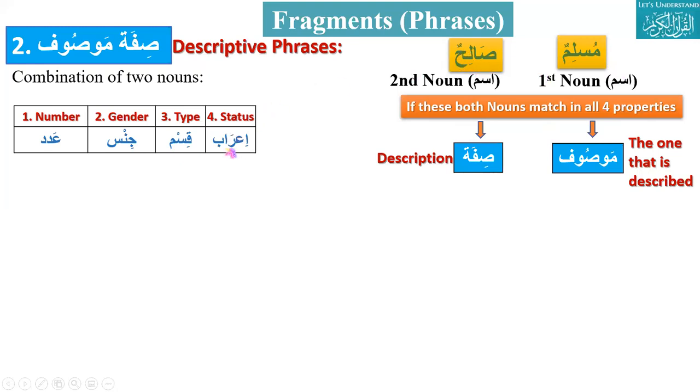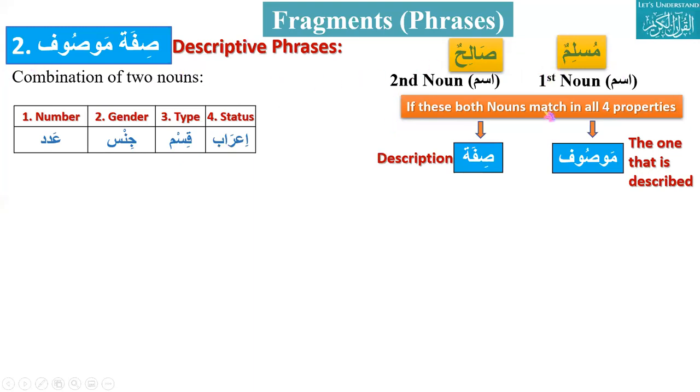And about status, Muslim is marfu and Salihun is also marfu. Everything should be the same, so all four properties should match.